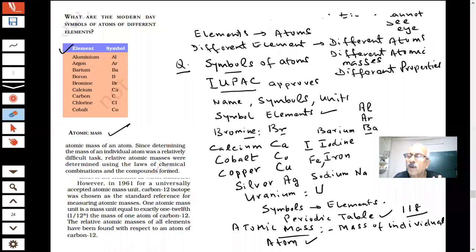Do you both agree that different atoms have different mass? Yes or no? Different atoms have different mass. So we want to compare which is heavier, and how many times it is heavier than the other. In this way, we can find the relative atomic masses. So there is a need. How were they determining this?